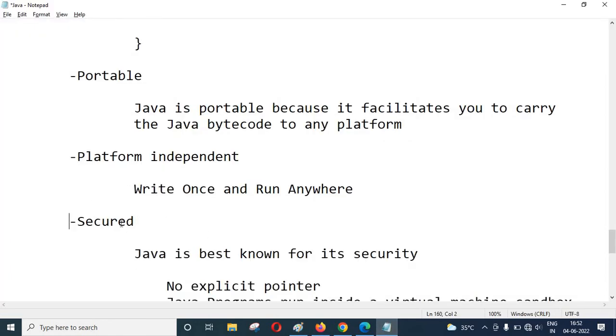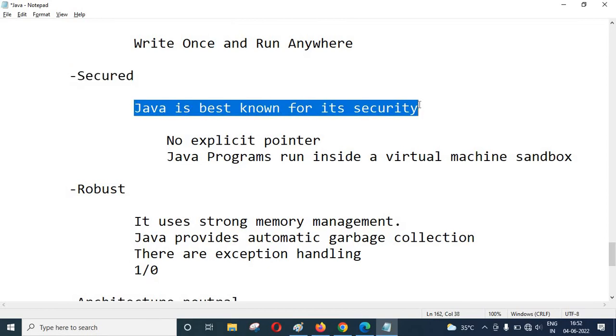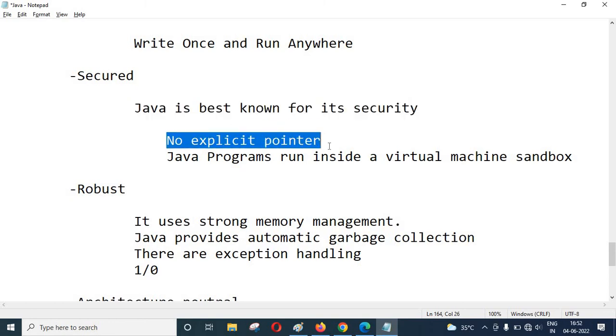Now the second one is secure. Okay, what does it mean, secure? Here we are going to cover security. That means Java is best known for security. How will it be secure? C is not a secure language, and there are many reasons why C is not secure. But in Java there is no explicit pointer. This makes it clearer that Java is secure, and these features make Java more secure.